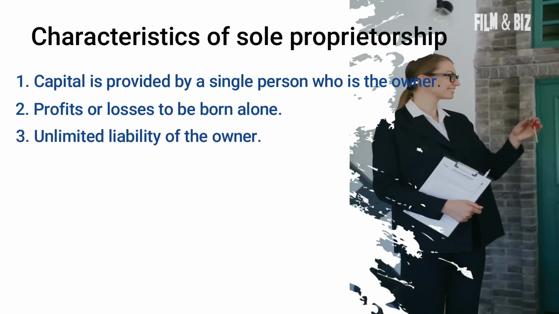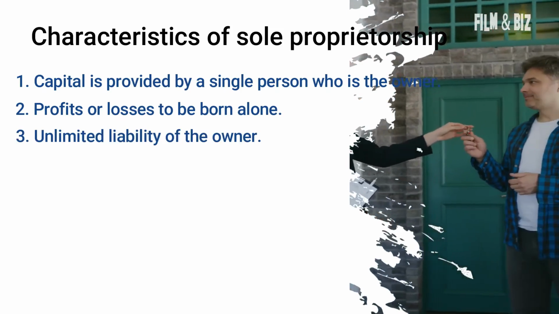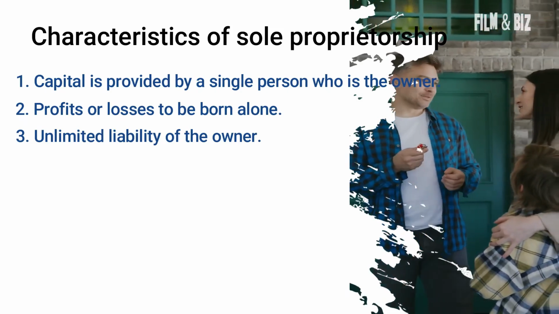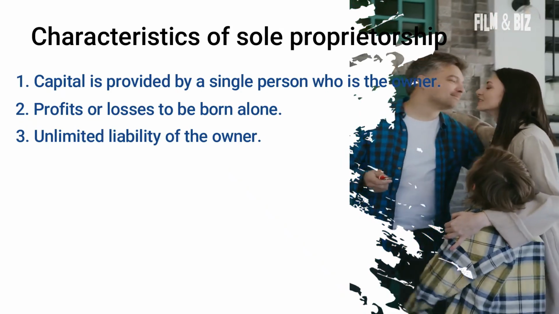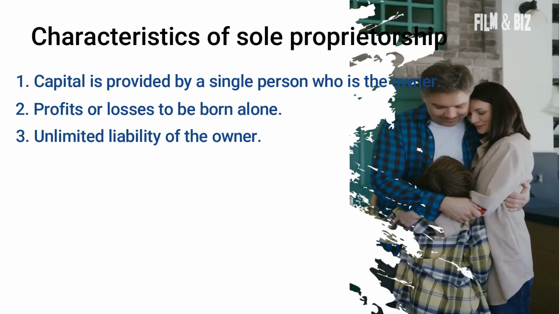Unlimited liability of the owner. In a sole proprietorship, the owner's liability is unlimited. Accordingly, the liability is not limited only for the capital that had been invested. In order to settle liabilities of the business, the owner might require to use his properties external to the business, and there is no limit for such commitment.